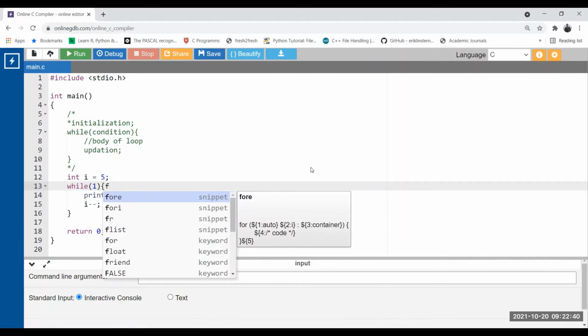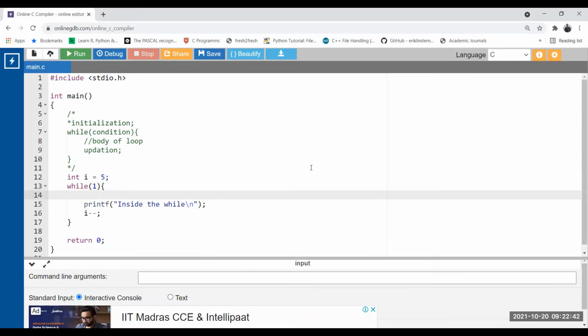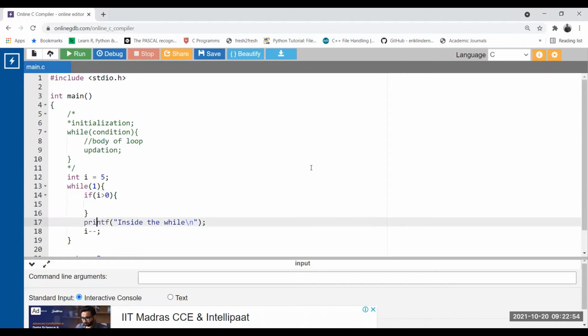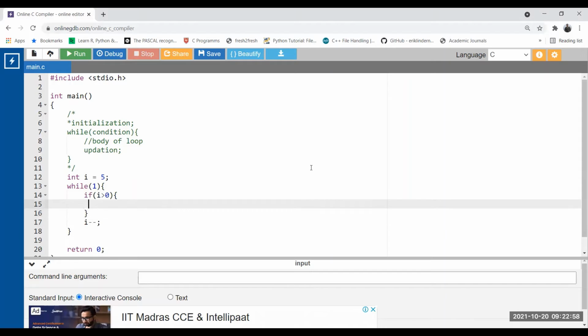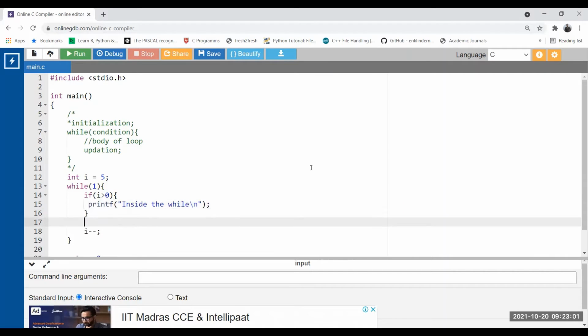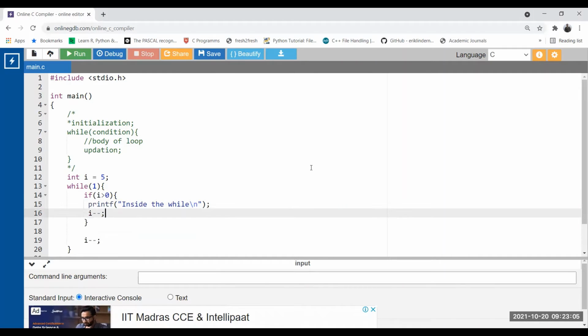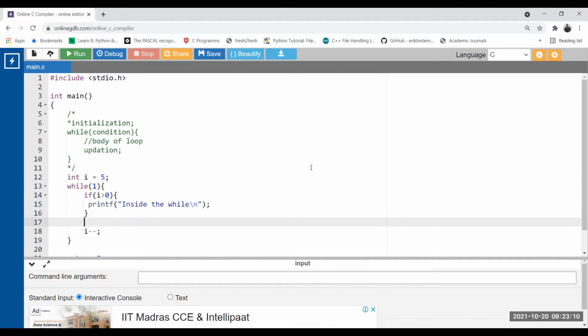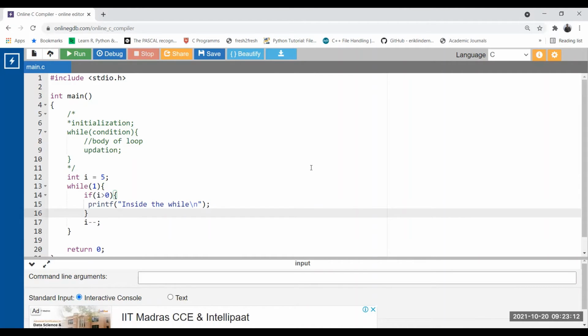Okay, so let us try. Let's go to the body. So when the value of i becomes 0, we need to break out. Correct? We need to break out. So if i greater than 0, it should print this line. And then it also needs to perform i minus minus. You can put the i minus minus outside of all, there is no issue. And when it is equal to 0, you can do break.